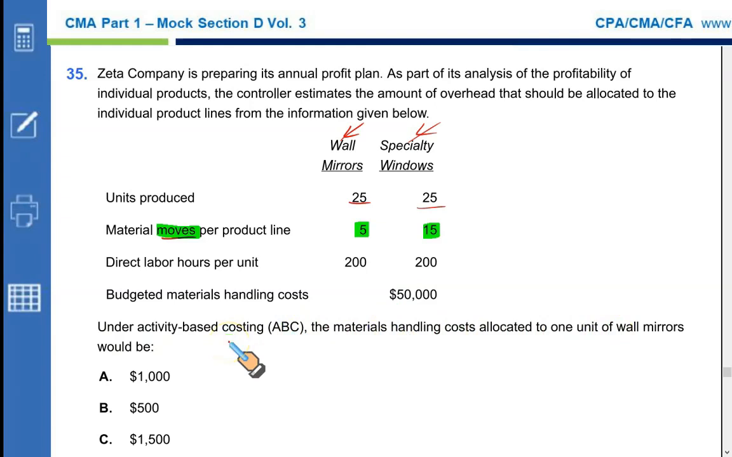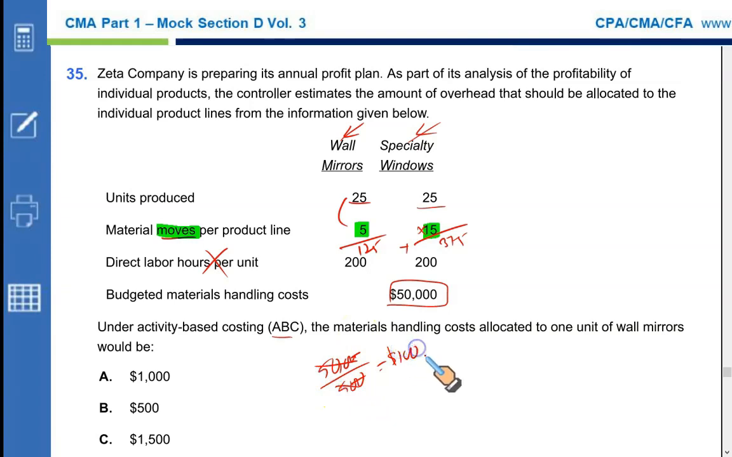Now if you want to use ABC, in that case this cost pool of material handling should not be driven by labor hours, rather it should be driven by the number of material moves. How many moves do we expect? They're going to be 25 times 5, 125 moves for these 25 wall mirrors, and 25 times 15, 375 moves for specialty windows. So there's going to be a total number of 500 moves in producing both wall mirrors and specialty windows. Now if you calculate the rate, it is going to be $100 per move. This is a more appropriate allocation base rather than just using direct labor hours.